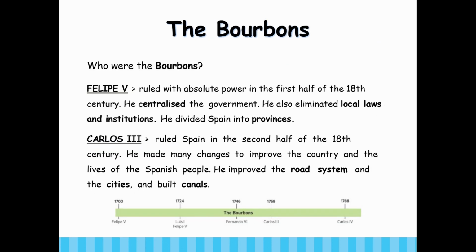The Bourbons. Who were the Bourbons? Felipe V ruled with absolute power in the first half of the 18th century. He centralized the government. He also eliminated local laws and institutions. He divided Spain into provinces. Carlos III ruled Spain in the second half of the 18th century. He made many changes to improve the country and the lives of the Spanish people. He improved the road system, the cities, and built canals.